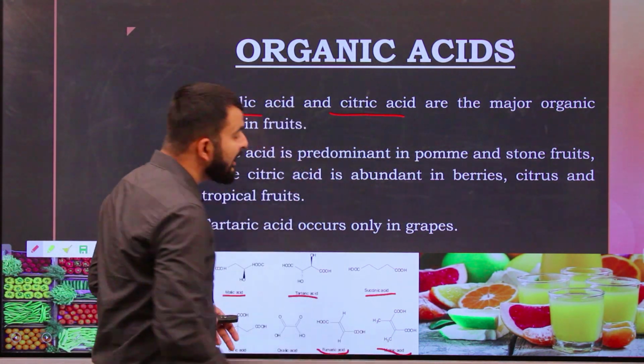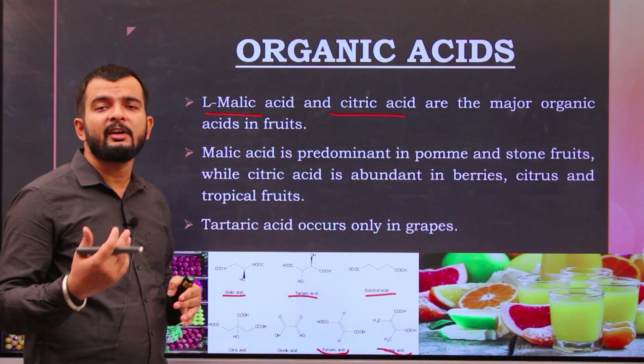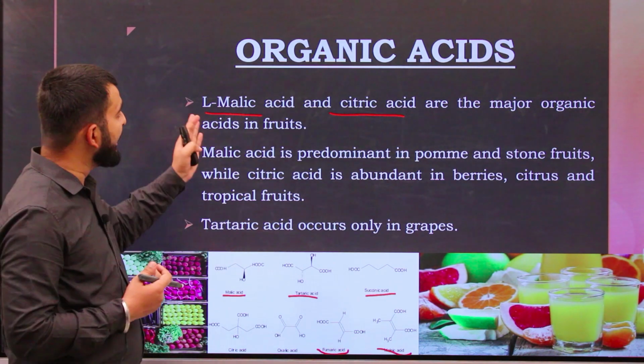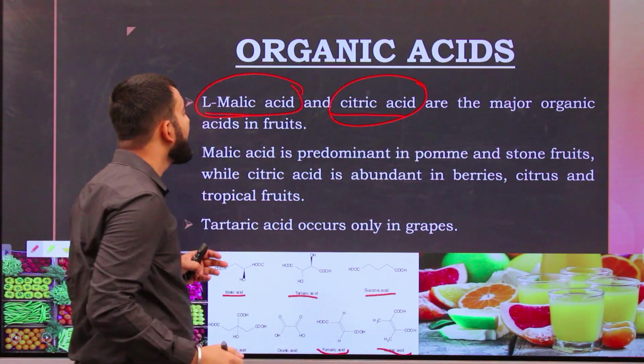These organic acids are present in different varieties of fruit. The most abundant of them are L-malic acid and citric acid.